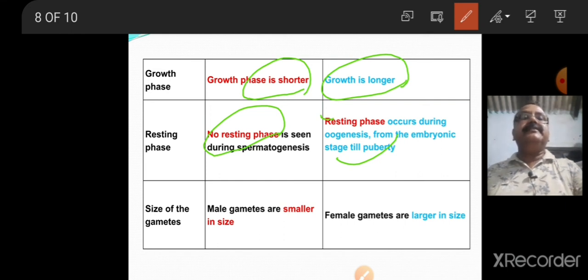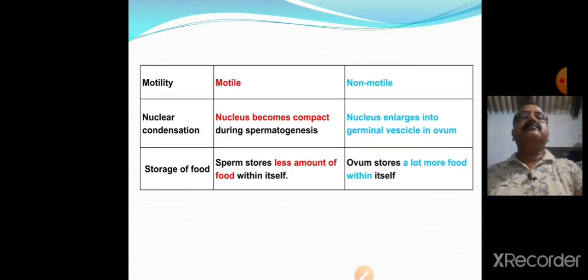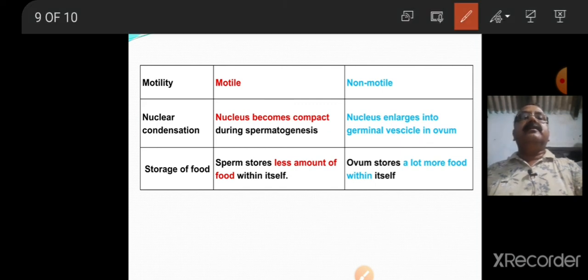Then what about the size of gametes? Male gametes are smaller in size, whereas the female gametes are larger in size. Let us discuss the motility of the gametes. Sperm is motile because it is able to move. It has a tail and it has mitochondria at the midpiece region to provide energy for movement, whereas egg is non-motile.